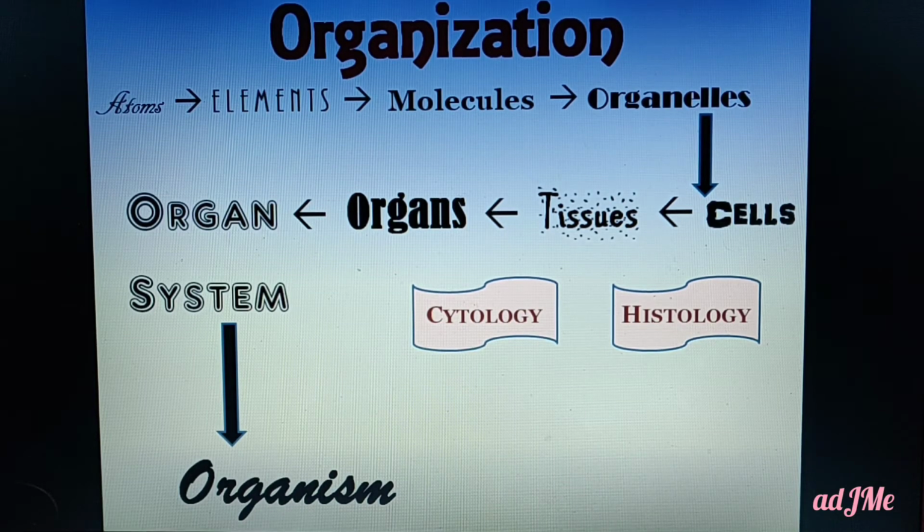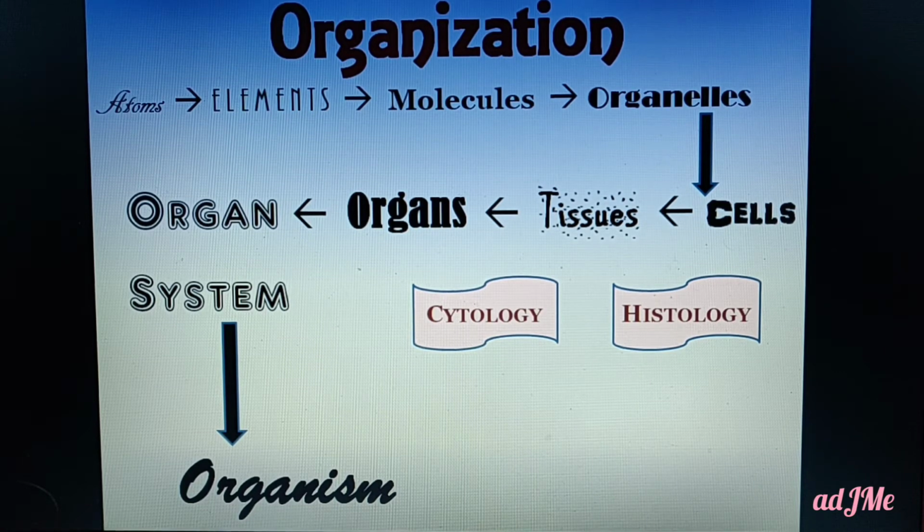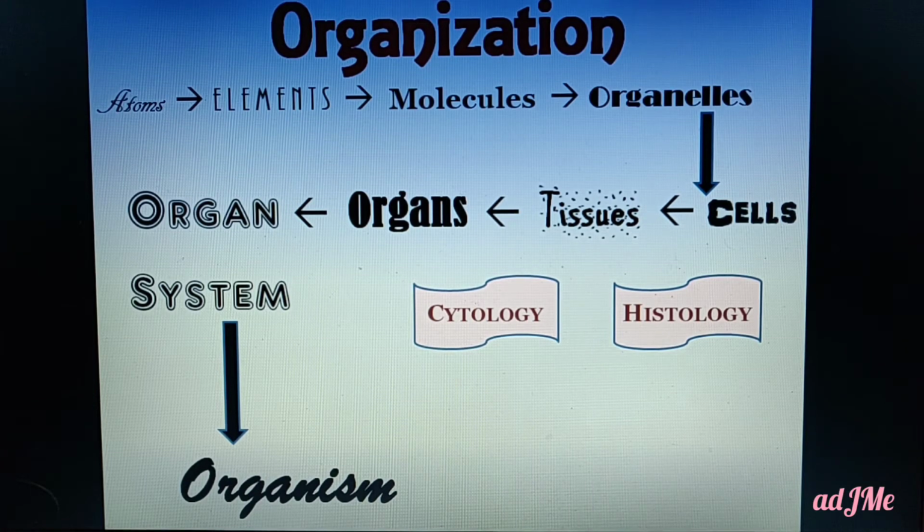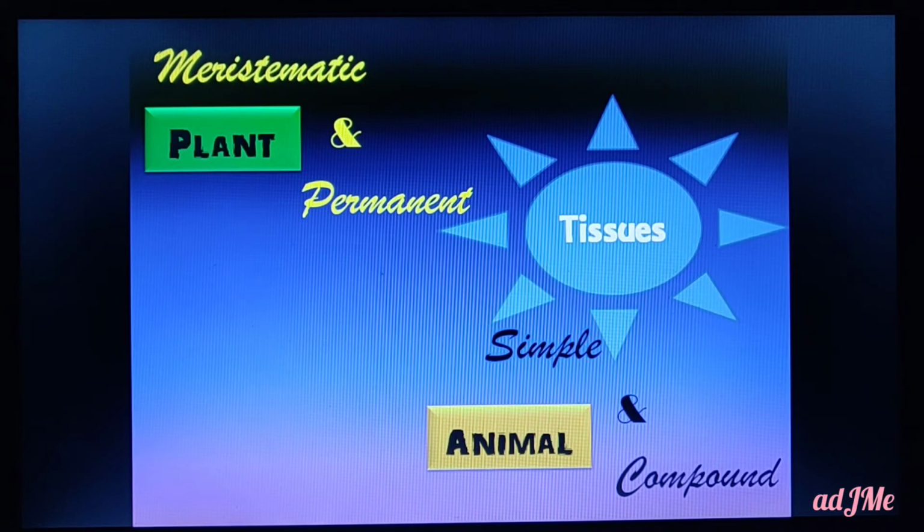So cytology is the study of a cell, or the science of the cell. Similarly, histology is the study of tissues, or the science of tissues, or the study of the structure and function of tissues. So just note cytology and histology.